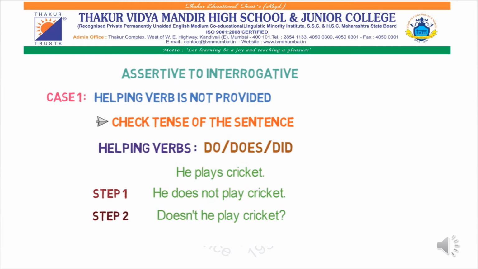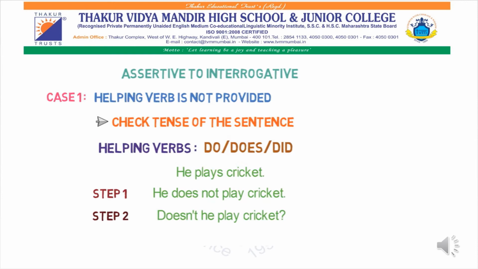If in case a helping verb is not provided, then accordingly we have to use the helping verb do, does, did. I hope this concept is clear. Do and does in present tense questions become did in the past tense. Both do and does in the present tense question become did in the past tense. And accordingly you can use the helping verb. When to use which helping verb?